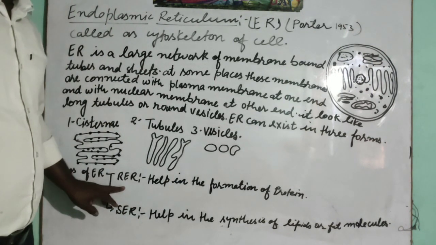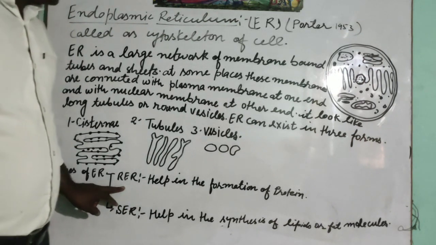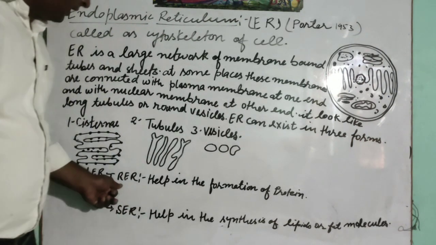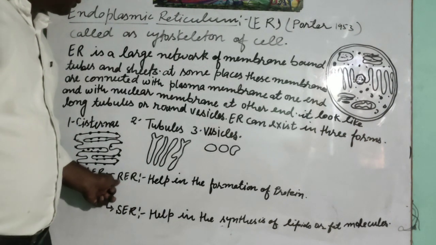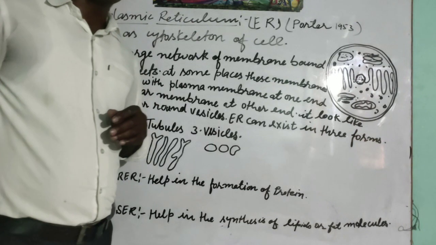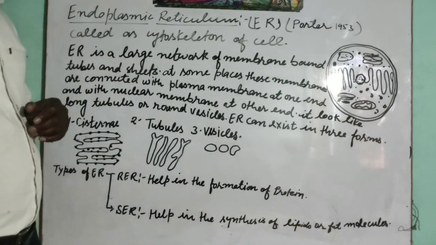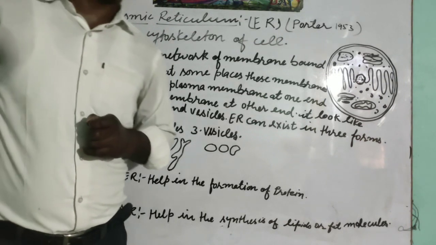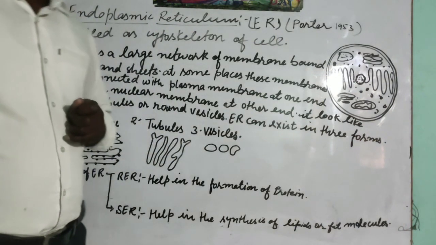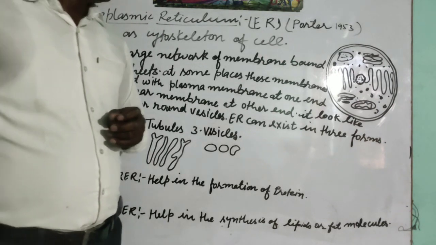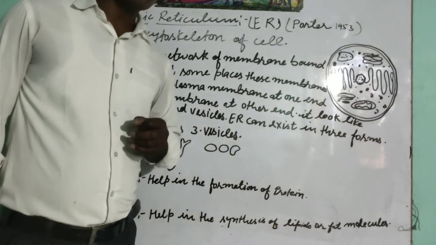And anyone can ask the question, why is the endoplasmic reticulum known as RER and SER? RER, rough endoplasmic reticulum, is rough due to the presence of ribosomes, and these ribosomes are helpful in the synthesis of protein, as we will study.